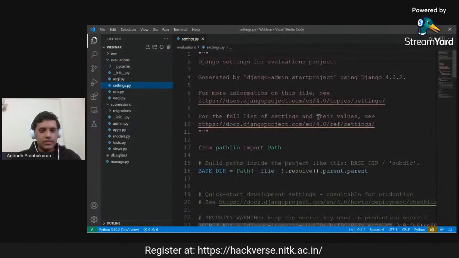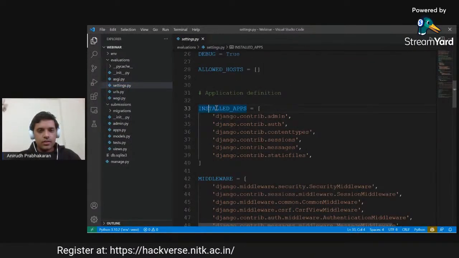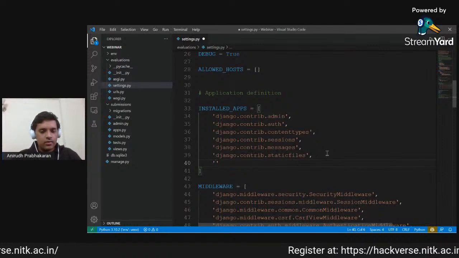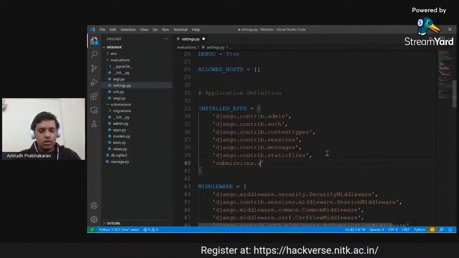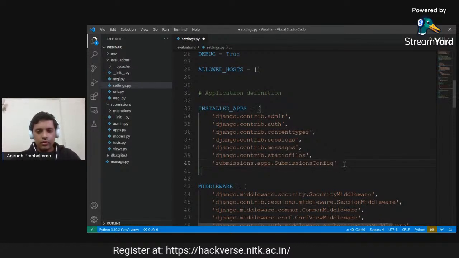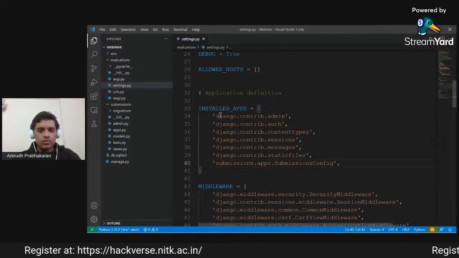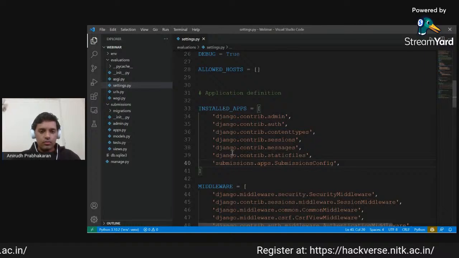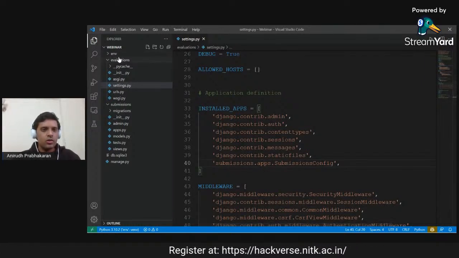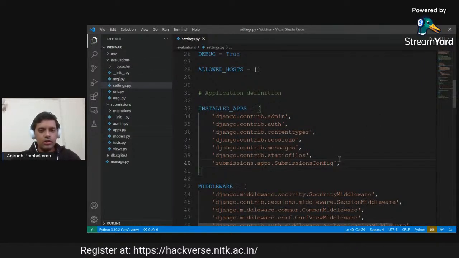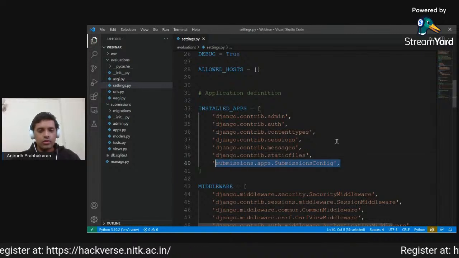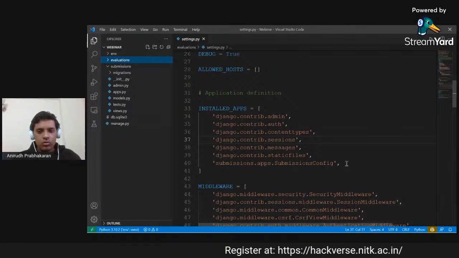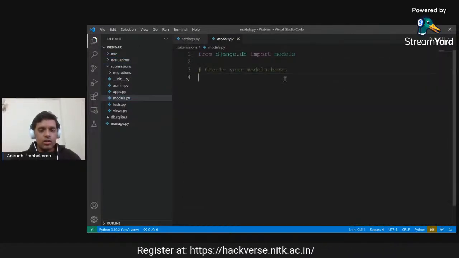We go to the project settings and we see these installed apps. So what we do is we will just add this as submissions.apps. and the config class that we had. So this will show that this particular app has now been associated with this particular project. So now whatever we do with the python manage.py file, it will also show up for this particular app that we are building. Okay, so now that we have included our app here, the next job is to create models.